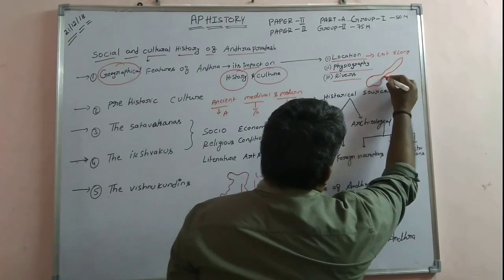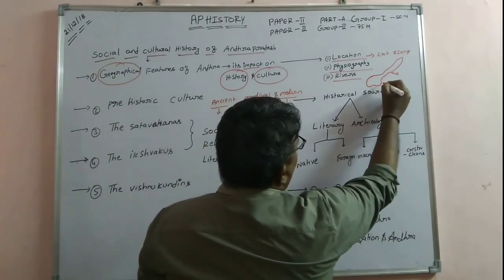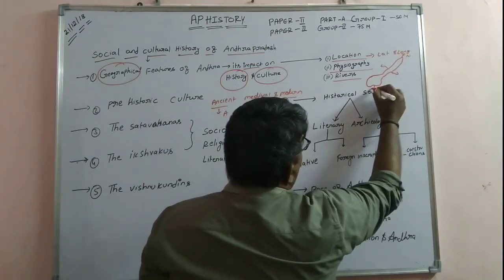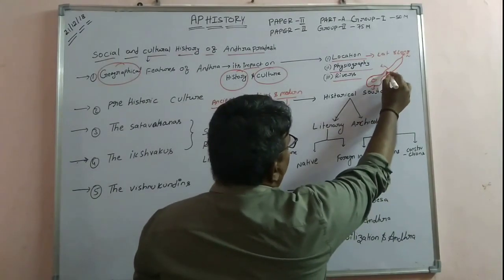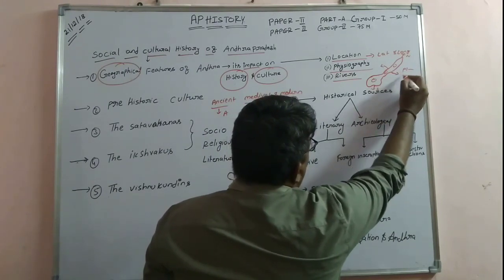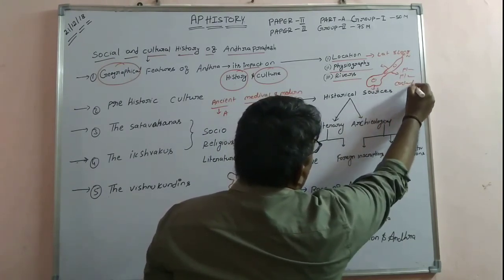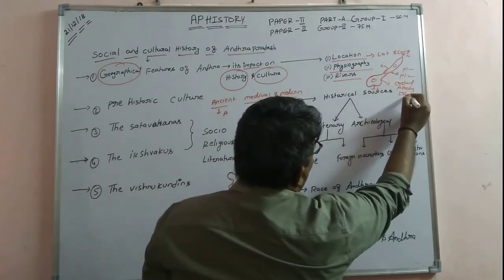This is a simple and rough map of Andhra Pradesh. So what is the eastern part of Andhra Pradesh? What is the western part? What is the northern part? What is the southern part? And what are the physiographic divisions in Andhra Pradesh? That means what are the plateaus? What are the plains? What are the coastal areas? And what are the islands, etc.